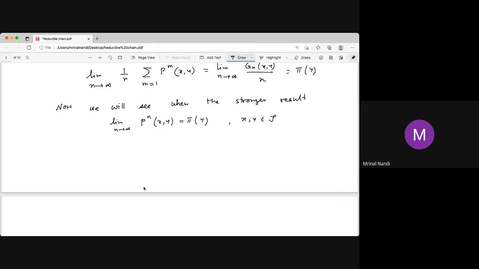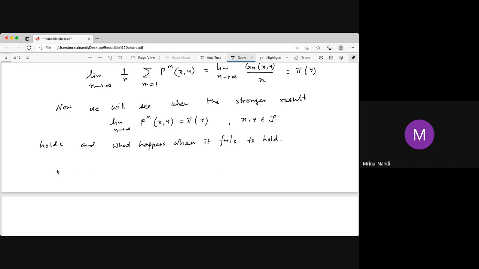So whether this result holds or not, and what happens if it does not hold? If it holds, then it is okay: there is a steady state stationary distribution. But if it fails to hold, then what happens? That we have to see.